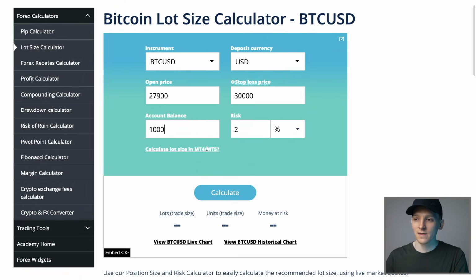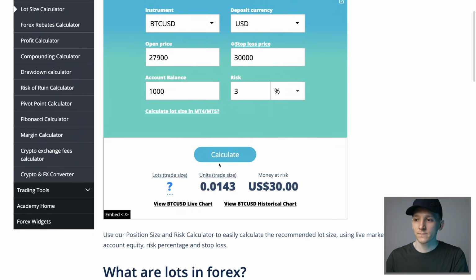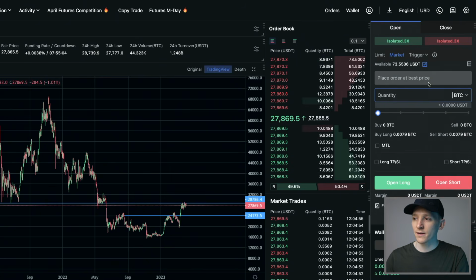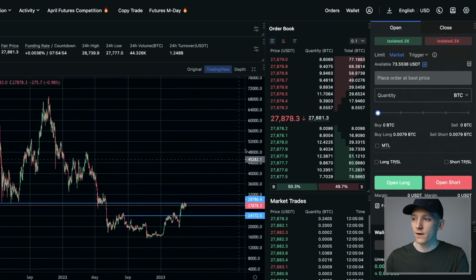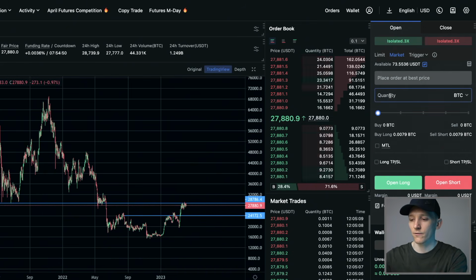Account balance is 1,000 and we want to risk 3% on this trade. Calculate, and you can see we can trade 0.0143 BTC. So now we know our position size. We can come back and take a short position here. We'll just do a market order. I'll change this to BTC from US dollar tether. It's up to you which one, but this has given us BTC here, 0.0143. So we know that's the position size.